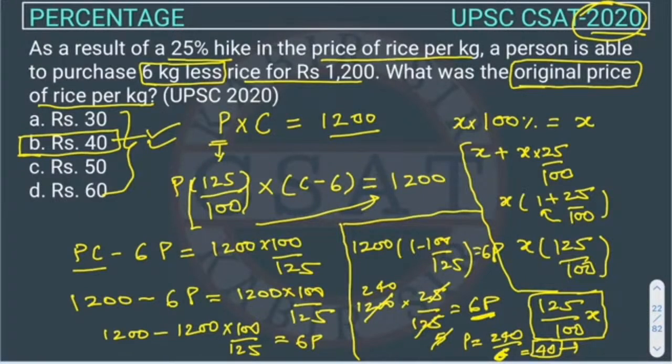If you can understand this thing, you can solve all questions. In this question, he is asking about only the original price. Right? He may ask about the consumption. Right? He may ask initial consumption and the later consumption. Right? The original price and the price after 25% hike. So he can ask anything in this. Okay. But if you understand this concept here, you will be able to solve any question on this.